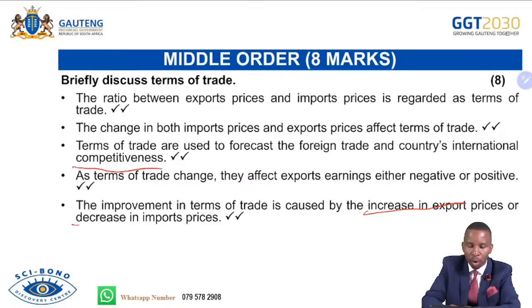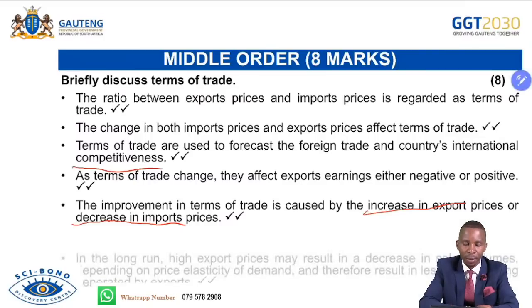So these are two components that will affect terms of trade. An increase in export prices and a decrease in import prices will lead to the improvement of terms of trade.